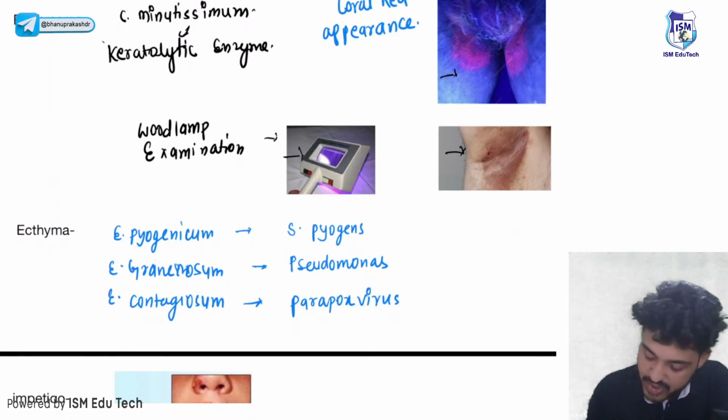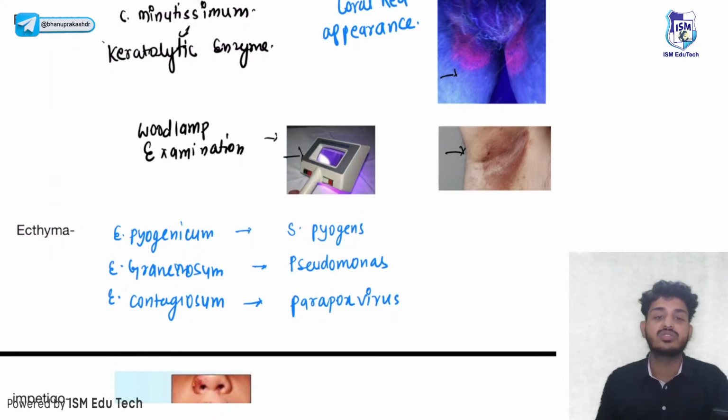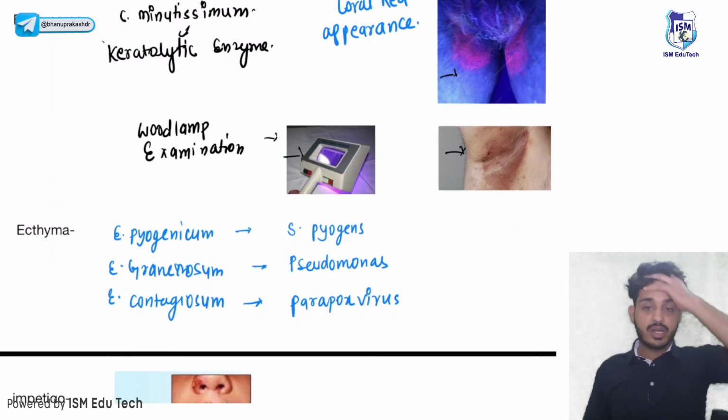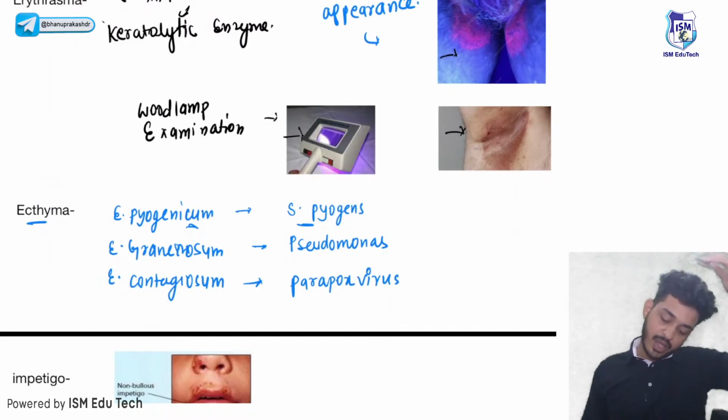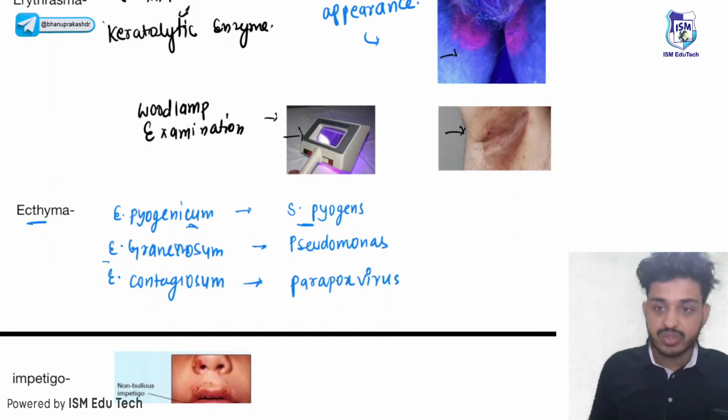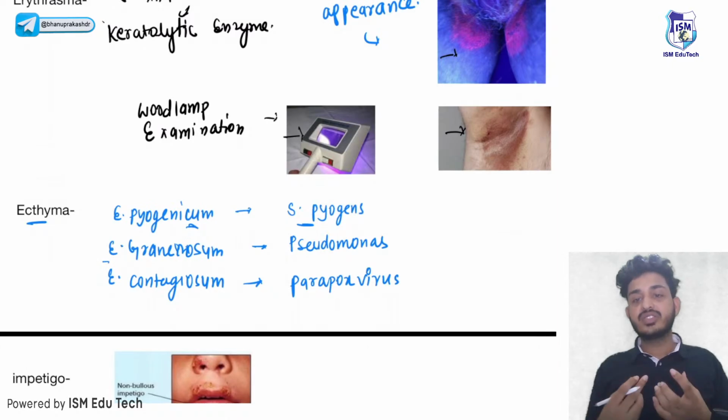Ichthyma pyogenicum is due to Streptococcus pyogenes. What is the causative organism? That is your Streptococcus pyogenes. Second one is your ichthyma gangrenosum. Gangrenosum is due to what? That is due to Pseudomonas.